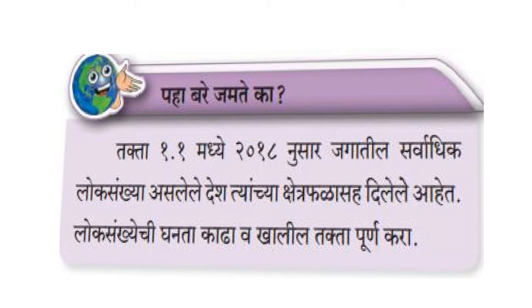The next topic is Paha Bare Zamte Ka. This is on page number 1 in your textbook. In this topic also, things are eliminated, that is, calculate the population densities in 2018. There will be no questions regarding this. So this is all about lesson number 1.